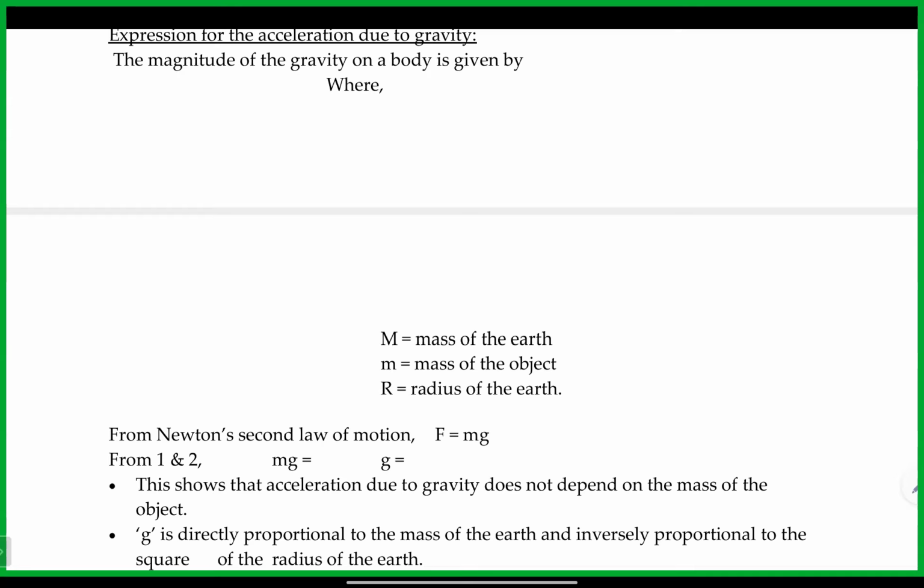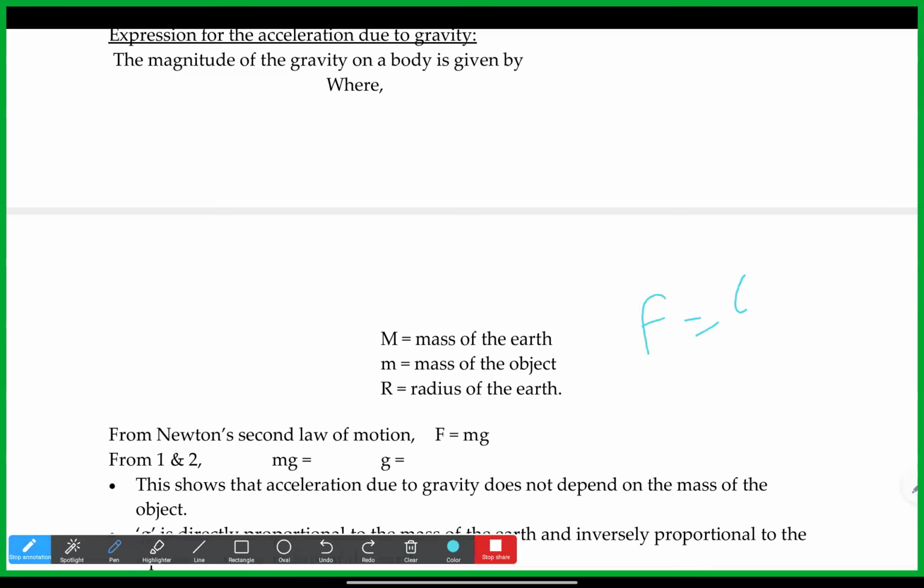So the magnitude of gravity on a body is given as, where M is the mass of the earth. We know this formula, F is equal to G m1 m2 by r square. Here m1 and m2 are both masses. If you are following a body on the ground, the two masses will be one is the earth and another is the body.